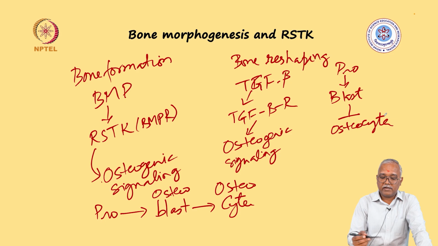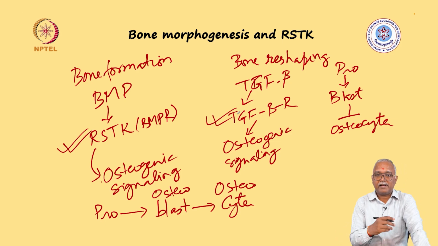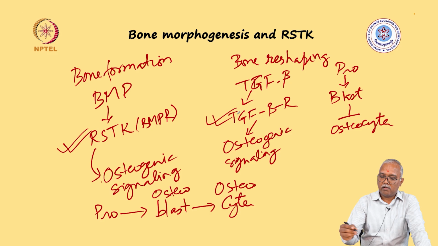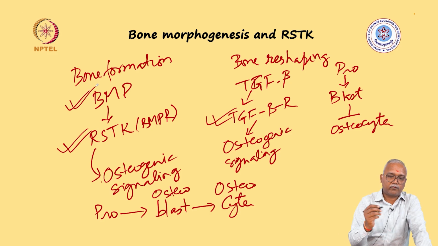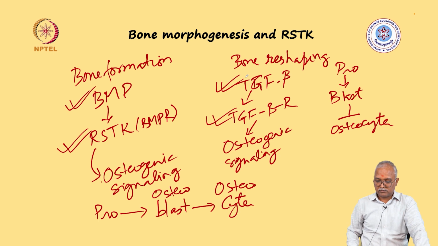So basically through a similar set of receptors, you are maintaining a balance in bone tissue formation, bone health and bone shape. On one side you have bone morphogenetic protein, on the other side you have the TGF-beta like proteins.